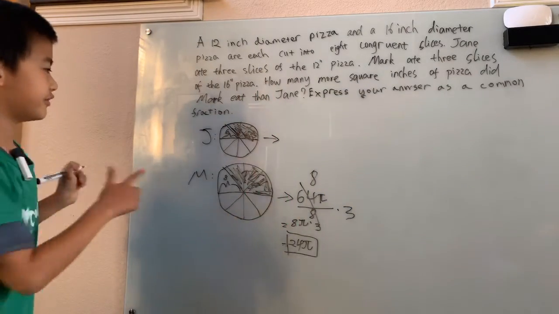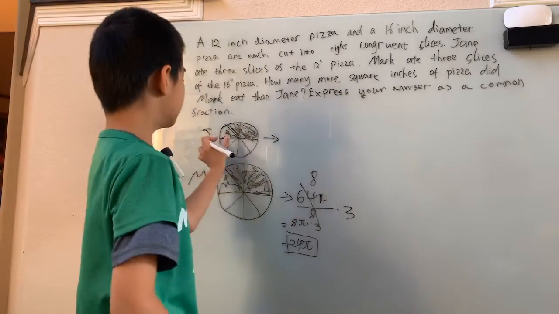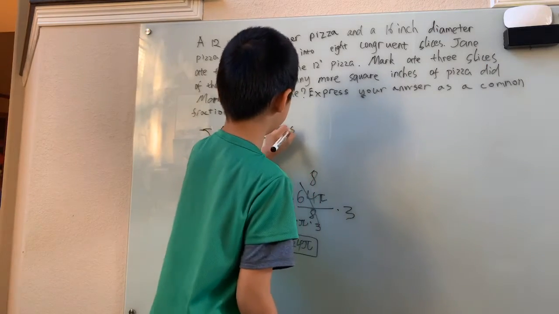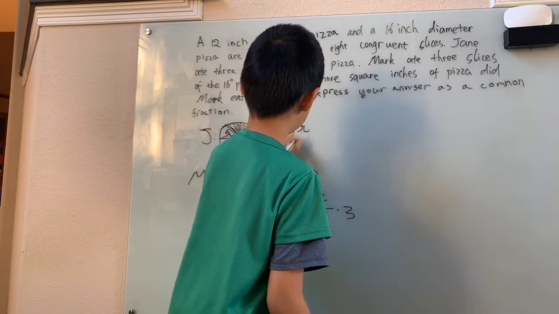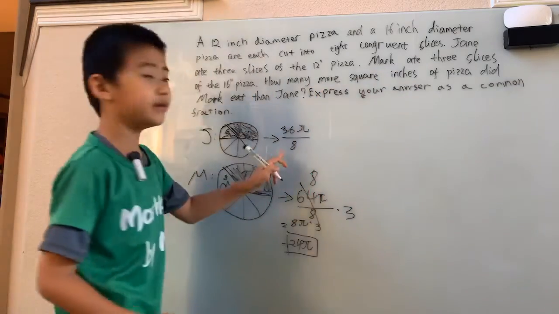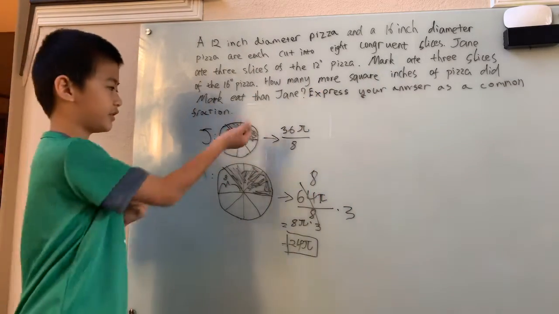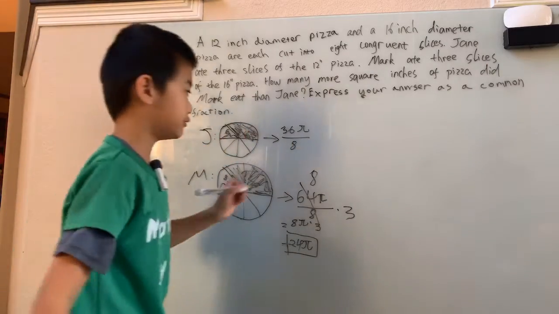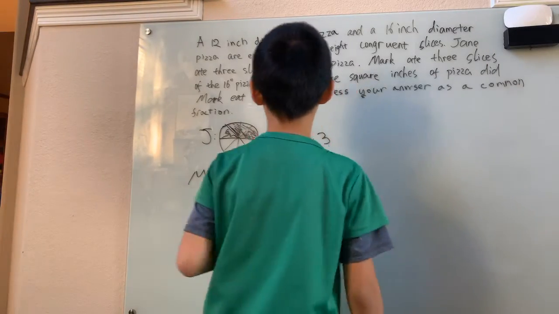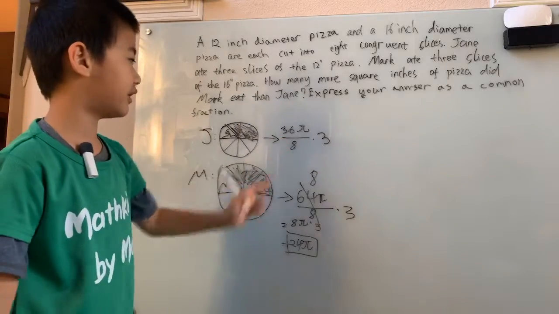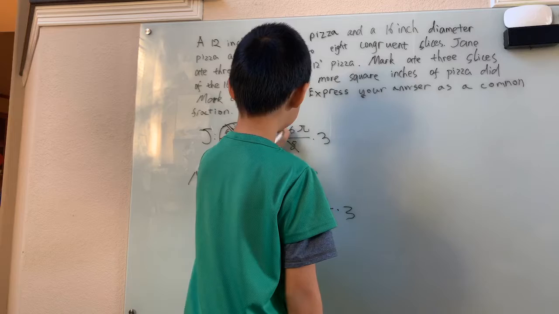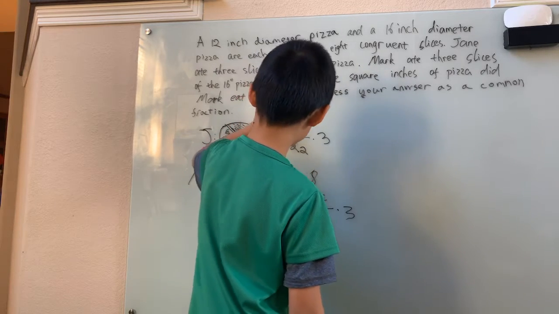Now again, we can use the fact that we know the radius to see that the whole area is 36 pi. We're basically doing the same thing. And now we divide by 8 to account for the fact that there are 8 equal slices. That's the area of one of these little regions. And Jane ate 3 of these things, so she just had 36 pi divided by 8 times 3. Again, we can simplify this a little bit, take out a factor of 4.